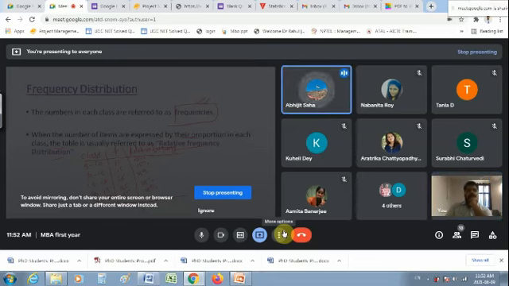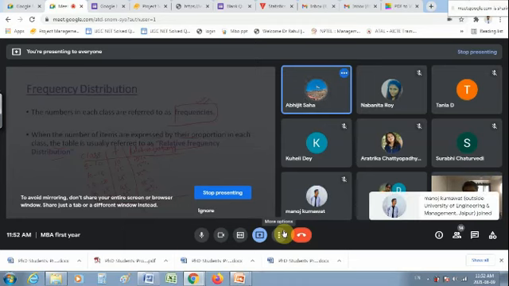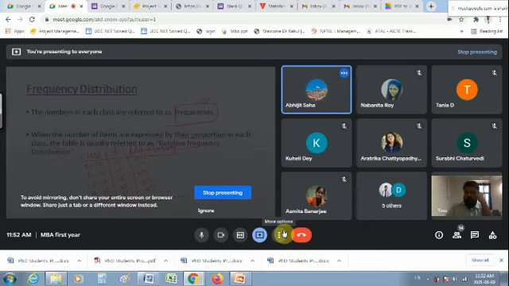Sir, it's the data calculated regarding 100 people. You have calculated the summary from 100 people and made it in percentage. Okay. Calculated the numbers by 100 people. Good. Anyone else?